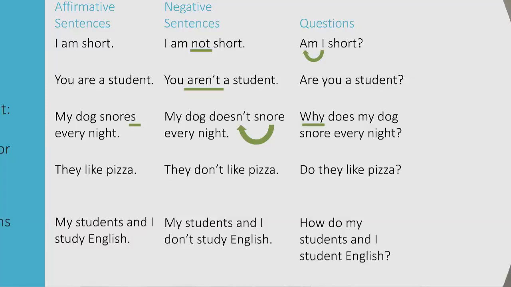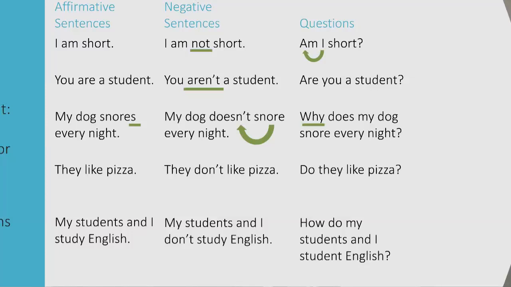We can add question words at the beginning if we want to ask information or informative questions. Otherwise, we can just switch them and get a yes or a no. For example, why does my dog snore every night? Here I'm starting with a question word, why. Then I have my auxiliary, does, my subject, my dog, and then my verb in the base form, snore.